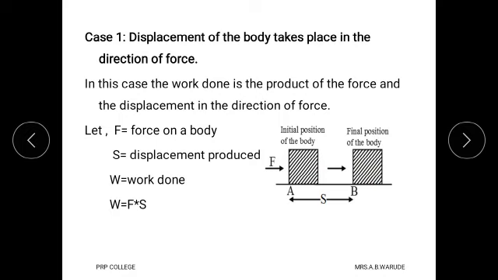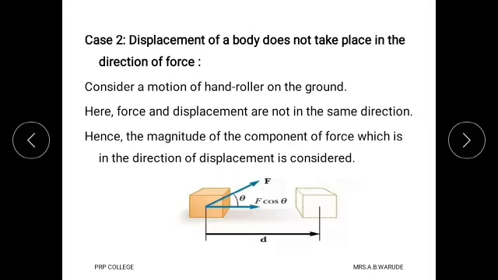Therefore, when we consider F as the force on the body, S as the displacement produced, and W as the work done, we write the work done as F into S, because the displacement of the body takes place in the direction of force.